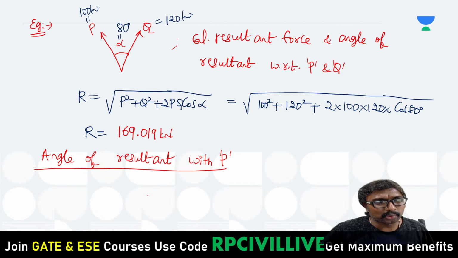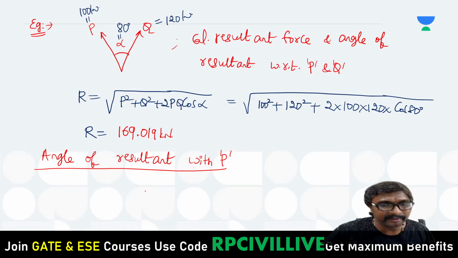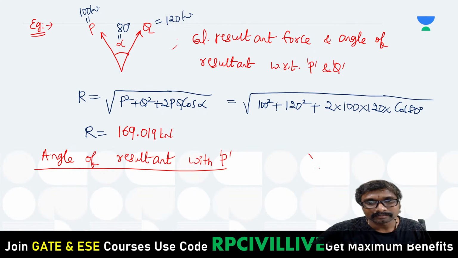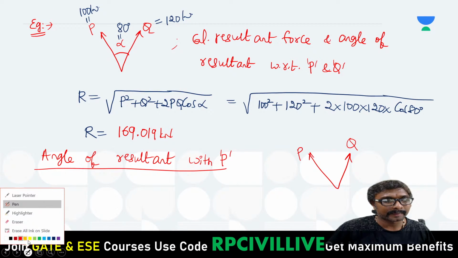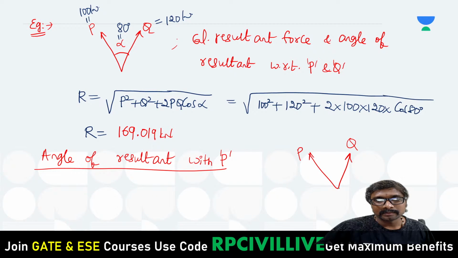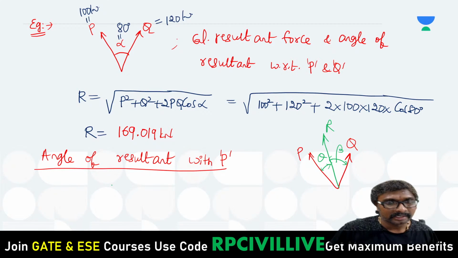Anybody remembered how to calculate this angle of resultant with P? Let us say this is your Q force and this is your P force we are having, and this is your resultant. Let us say this is theta, and this is beta, because alpha is already given. Now tell me, how can you get this tan theta?